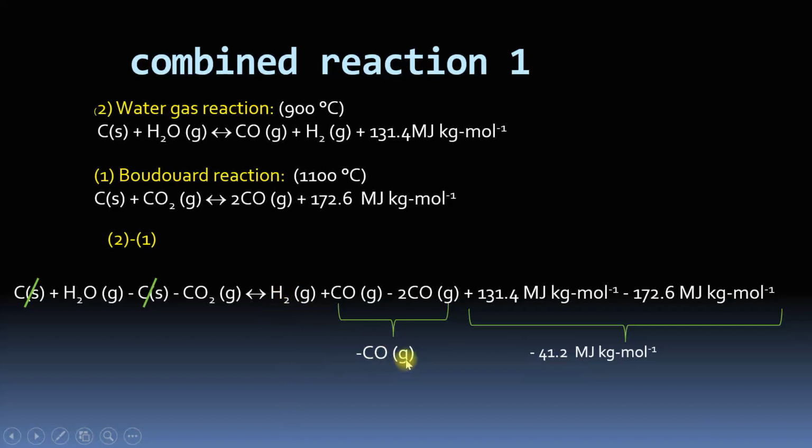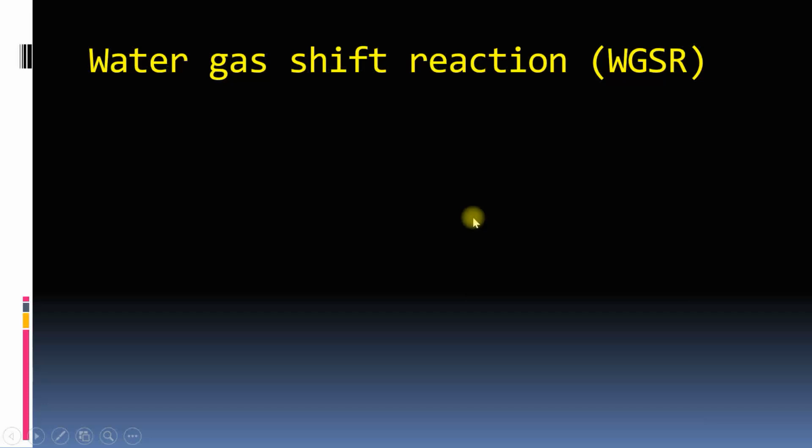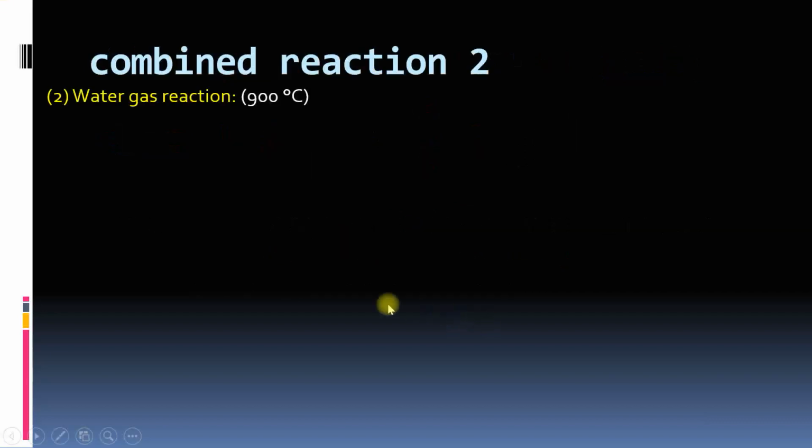We can take minus carbon monoxide to the left-hand side and carbon dioxide to the right-hand side. So carbon monoxide plus water will give you carbon dioxide and hydrogen. This reaction is known as the water gas shift reaction, also known as WGSR. It was discovered by an Italian physicist in 1780. It's a mildly exothermic reaction.